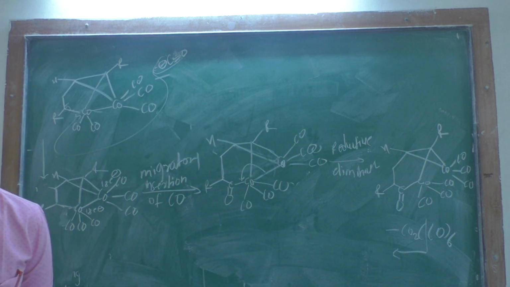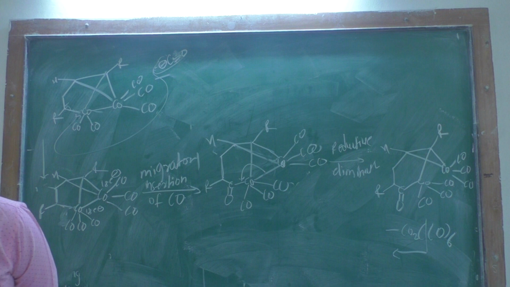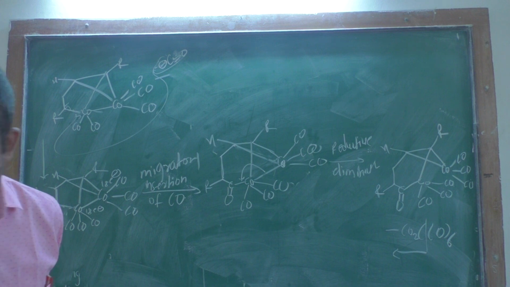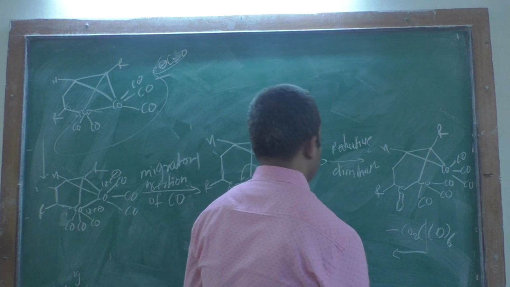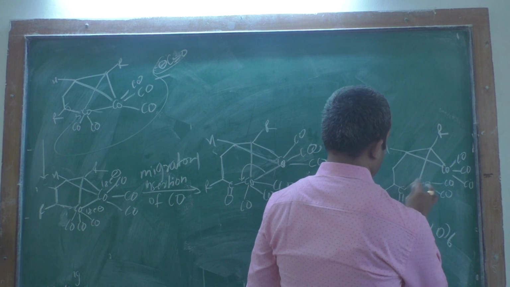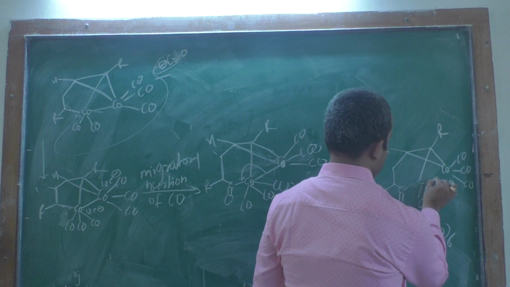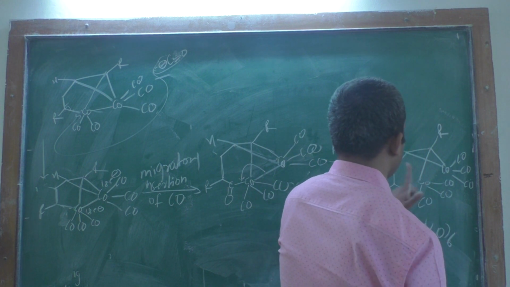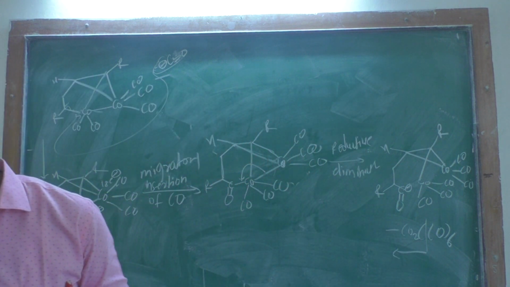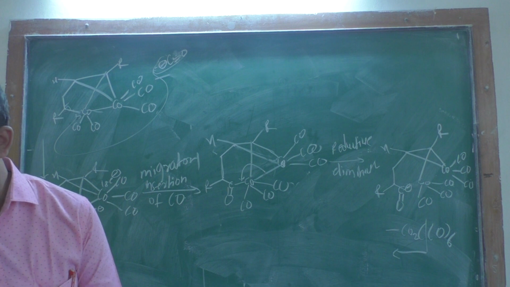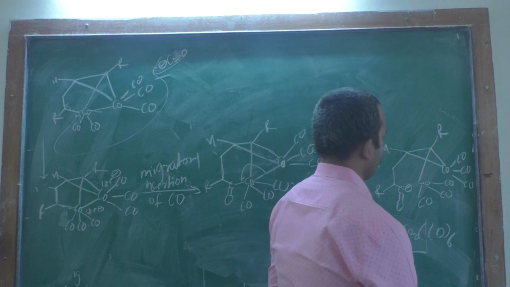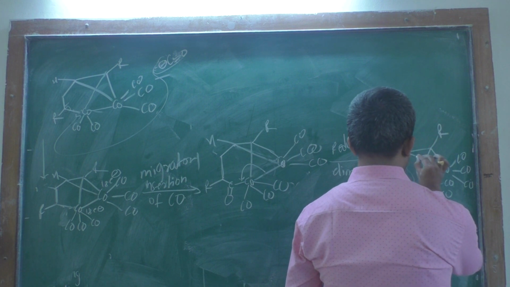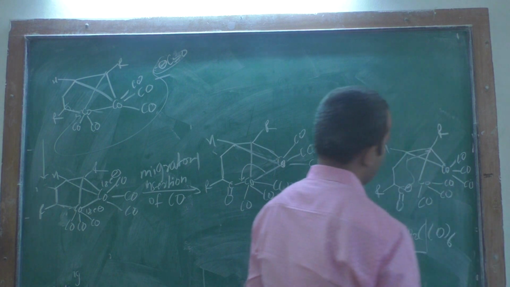This is also a negative charge, sorry, that bond you have to break, and this bond forms a negative charge on this carbon atom. Then this negative charge, you have to break them from this carbon atom.